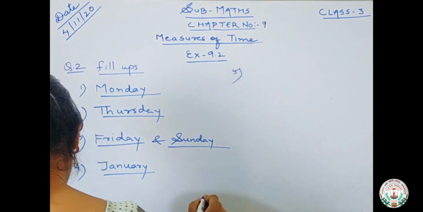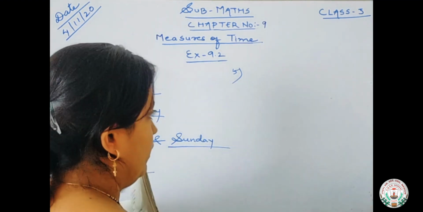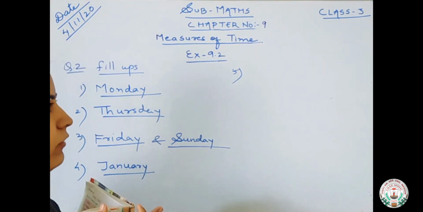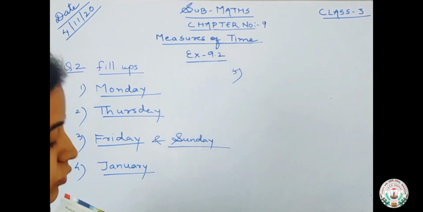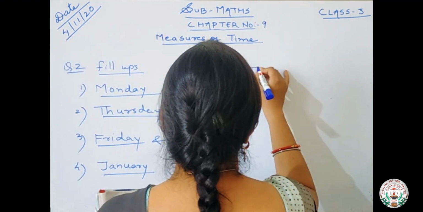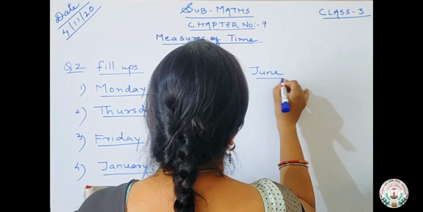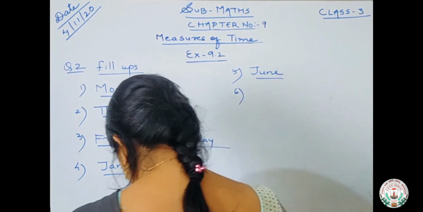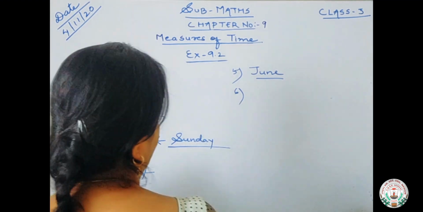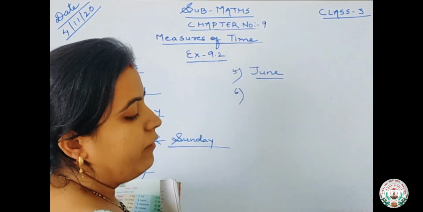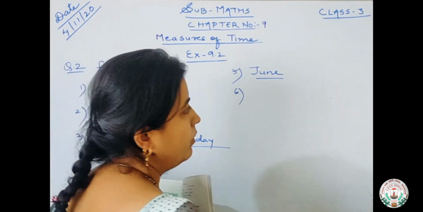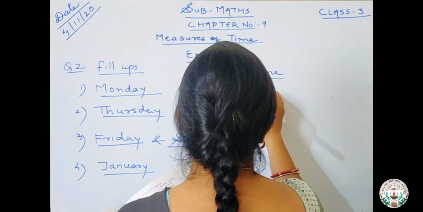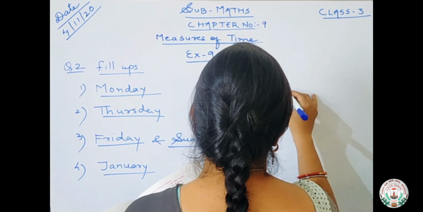Number 5 is the 6th month of the year is. Let us just count January, Feb, March, April, May, June. So which is the 6th month of the year? 6th month is June. Number 6. The 9th month of the year is. June is 6th, then after June, July is 7th, August 8th, September is 9th. So which is the 9th month of the year? September.